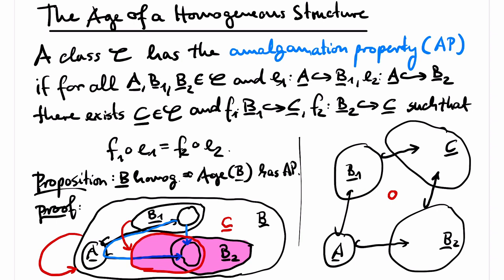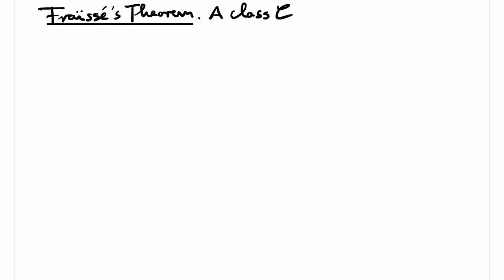Now it's natural to ask for a converse. Suppose that we have a class C of finite structures which is closed under isomorphism and substructures and has the amalgamation property. Can we then find a homogeneous structure B whose age is C? The answer is provided by Fraïssé's theorem. Again, we will be interested in the situation that we can choose B to be a countable structure.